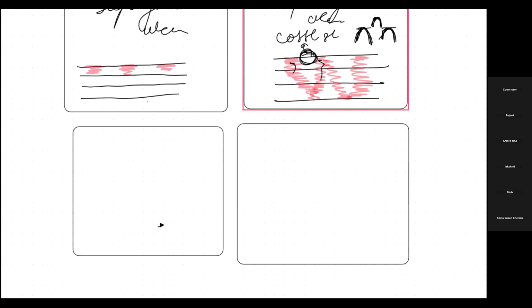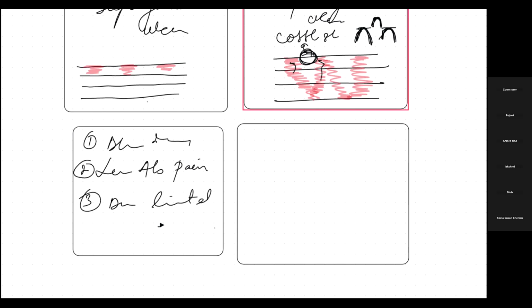I'll write bloody diarrhea is possible. Lower abdominal pain will be there. Third, the disease will be limited to the colon.